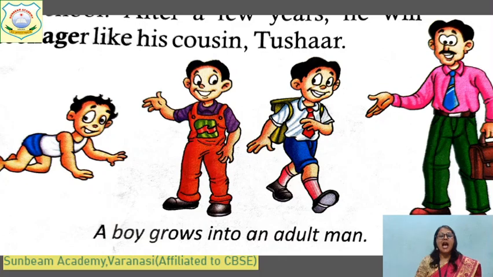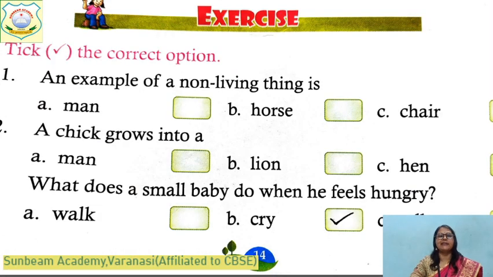Yes, children, a boy grows into an adult man. In this picture, you can see there is a small boy. After eating different types of food and drinking milk, it grows, it learns walking, talking, and it starts going to school. After some years, it grows into an adult man and starts going to office. It means a boy grows into an adult man.